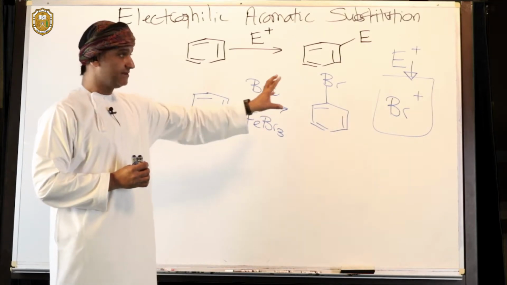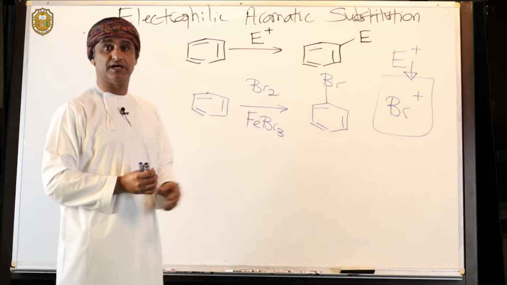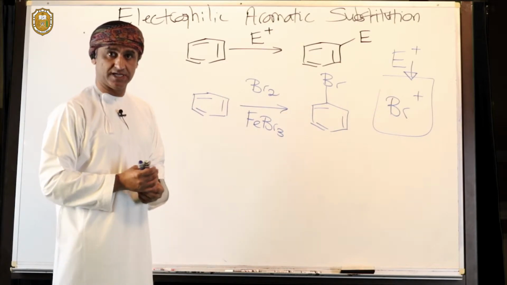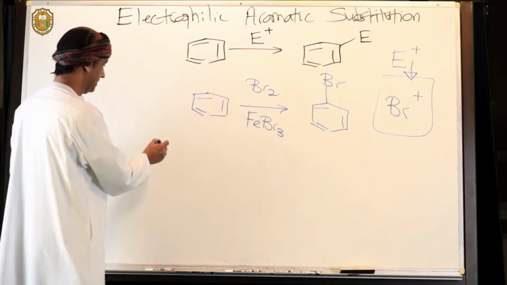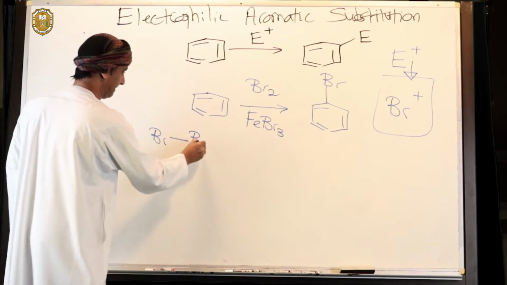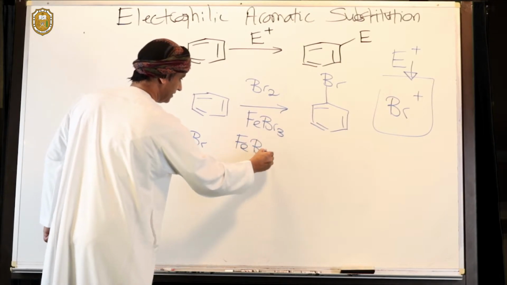So how does that happen? How does that electrophile form if bromine and iron(III) bromide react with each other? Remember, this is bromine and this is FeBr3.